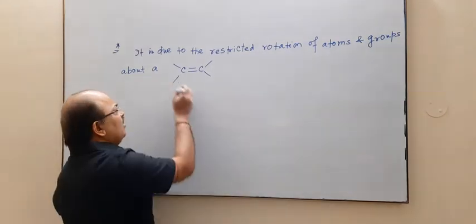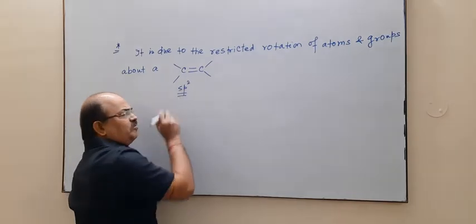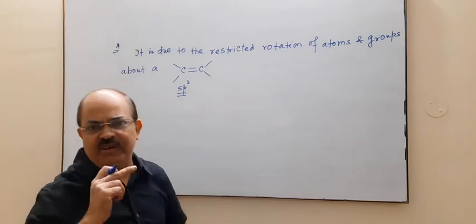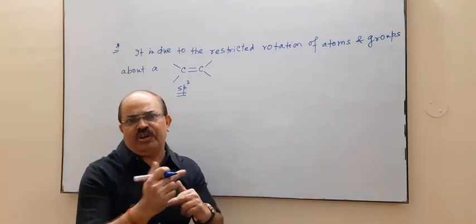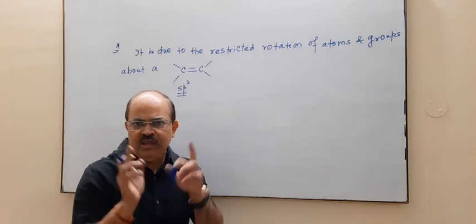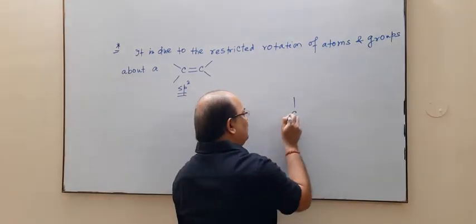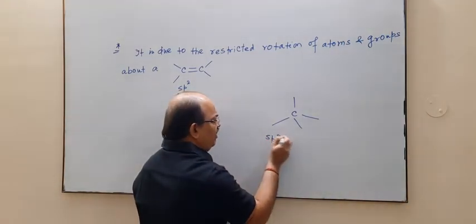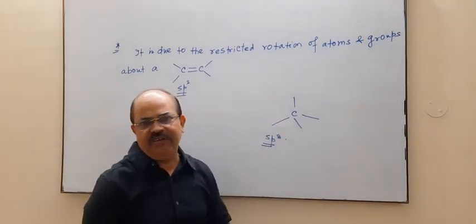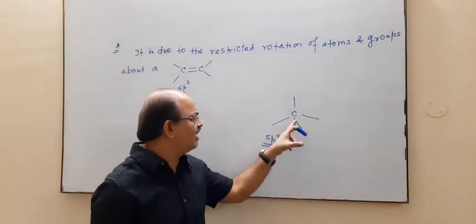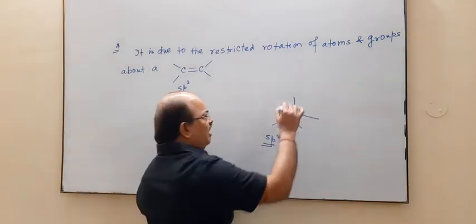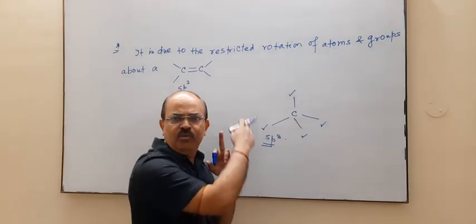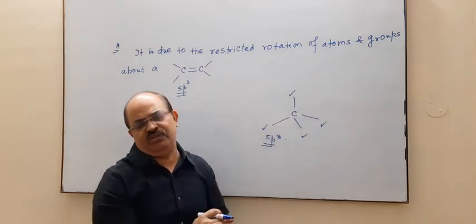In this case, the carbon is sp2 hybridized. So in case of sp3 hybridized carbon, there is free rotation of atoms and groups. If your carbon is sp3 hybridized, the carbon will be tetrahedral. So there will be free rotation of atoms and groups. Here you can freely rotate the atoms and groups.